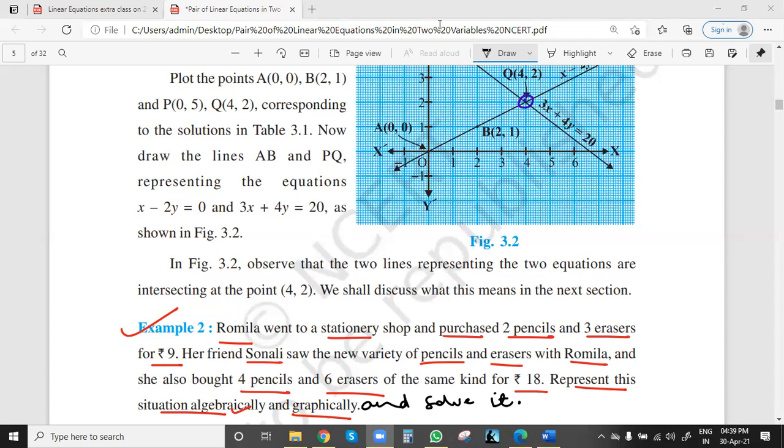Okay, good. Srija, at least you got the equations. Rashid, Chanchal. Yes, sir, I got the equations. Okay. What are the equations? 2x plus 3y is equal to 9 and 4x plus 6y is equal to 18.